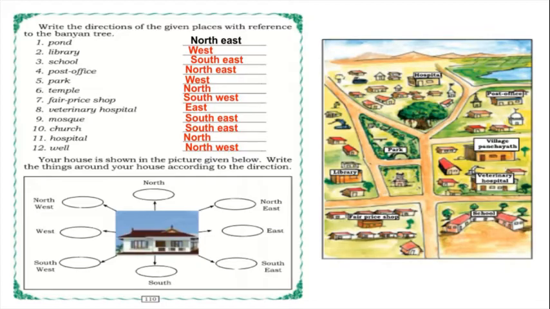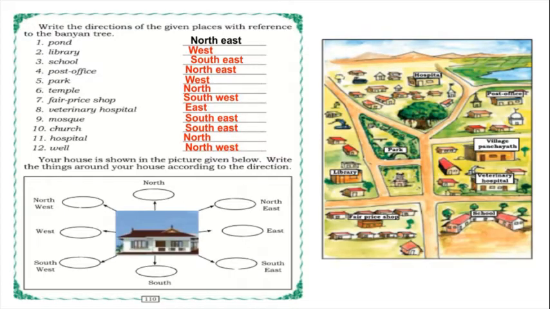Okay, so you can observe again. You just rewind the video and you can observe, children. So see the picture and clarify the directions. Okay, and down, your house is shown in the picture given below. Write the things around your house according to the direction. So below, one picture is there, you just imagine it is your house.